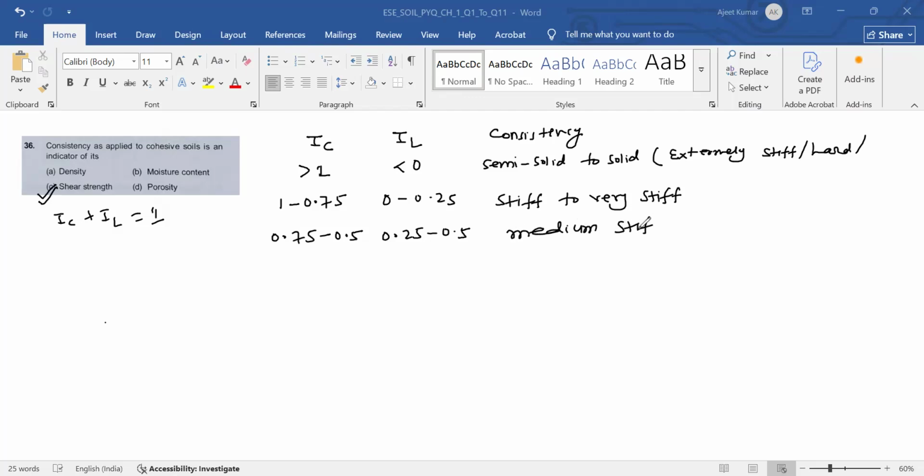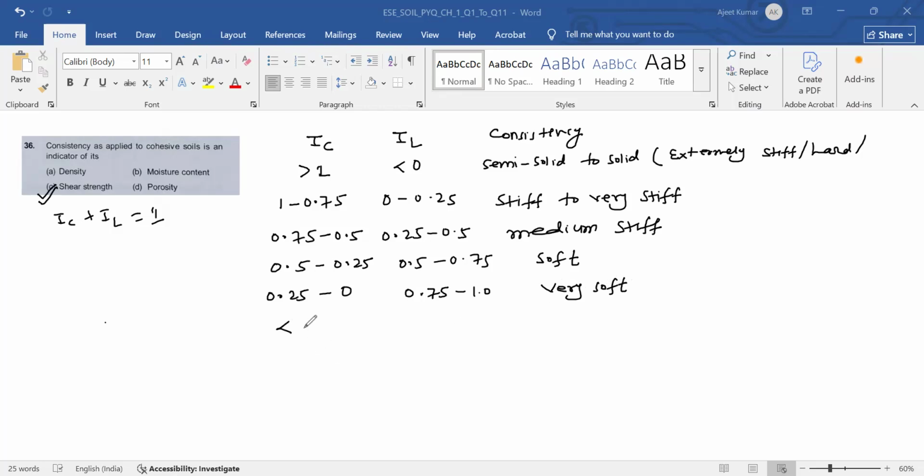And if IC is in the range of 0.5 to 0.25, then IL will be in the range of 0.5 to 0.75. Then the consistency will be soft. And if IC is in the range of 0.25 to 0 and IL is in the range of 0.5 to 1, then the consistency will be very soft.